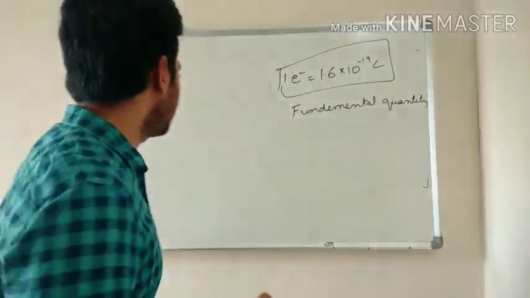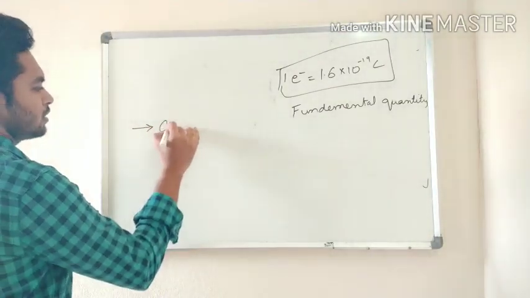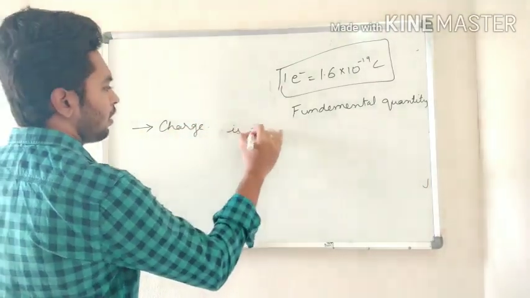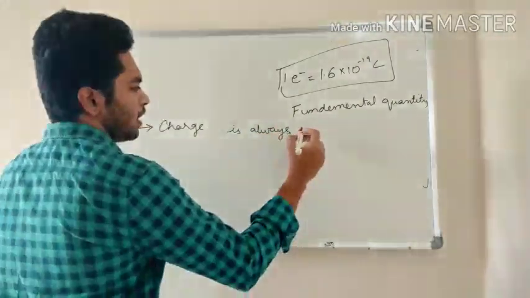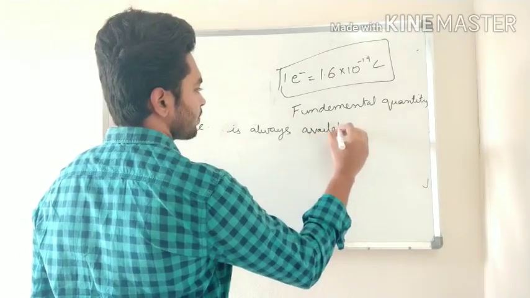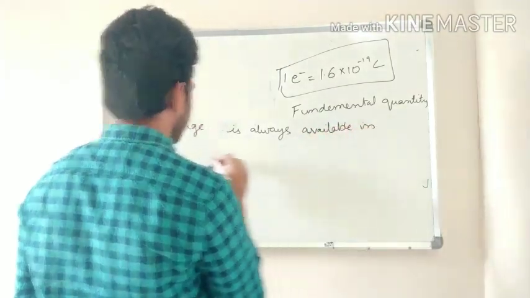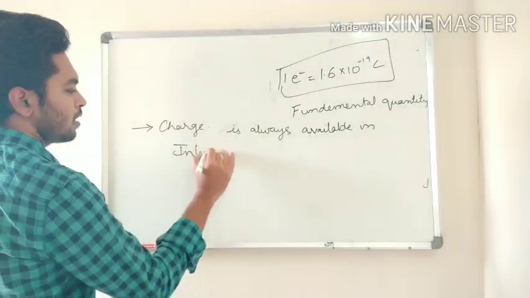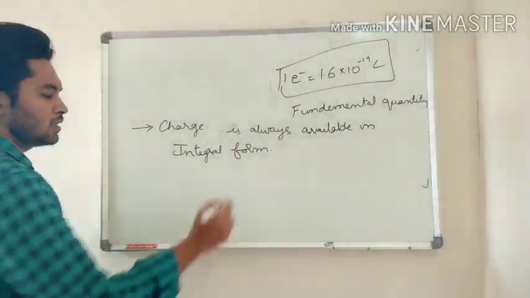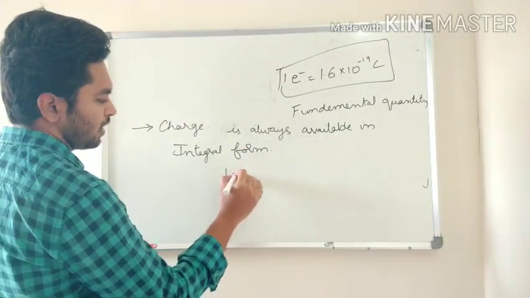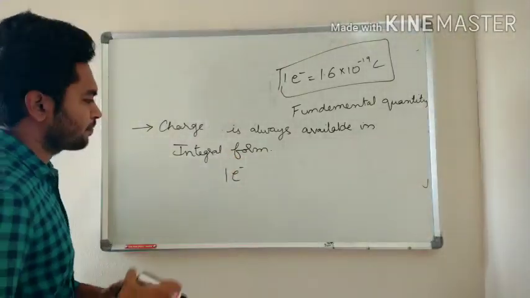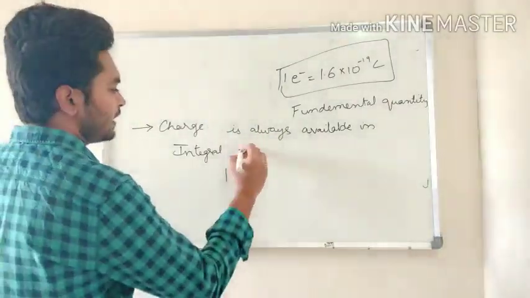Now, next point, charge. Note it down. Charge is always available in integral forms. Now what does integral forms mean? For example, 1 electron, it is not integral form, integral multiple.